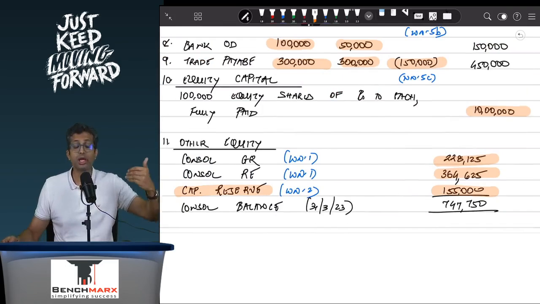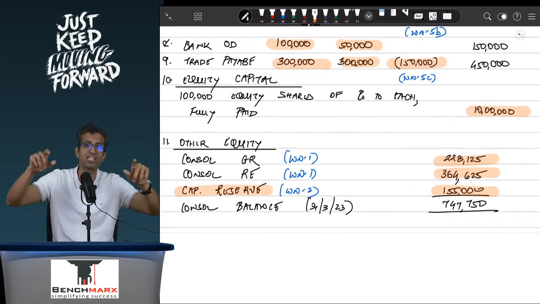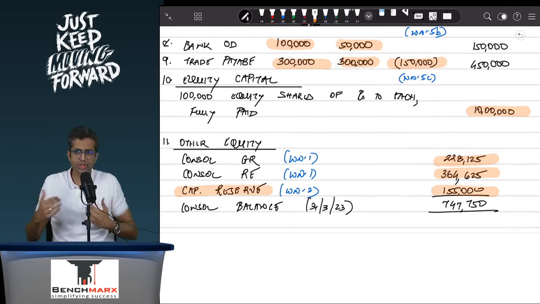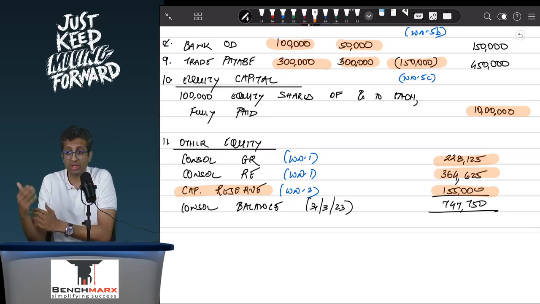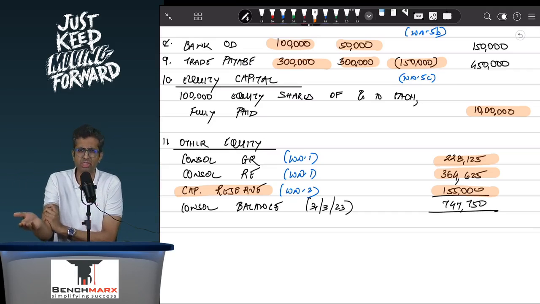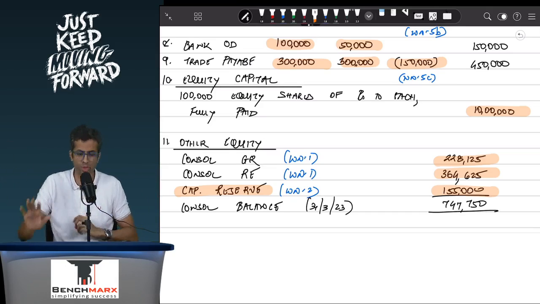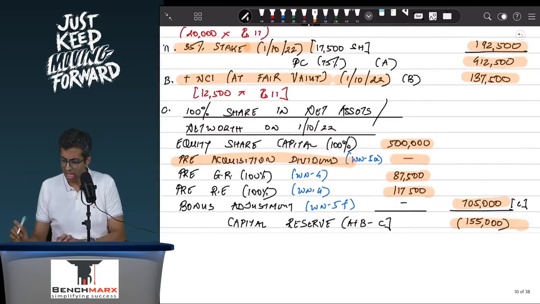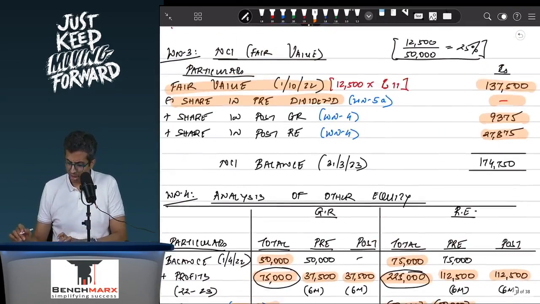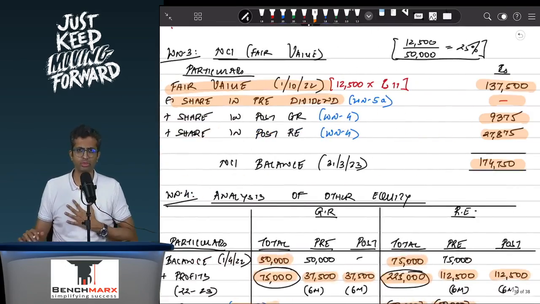In my opinion, it could have been very much possible to offset it and net it off from goodwill, because I'm acquiring a subsidiary. First of all, there is some goodwill appearing in the subsidiary's books. If there's also a capital reserve, you should net them off, but the institute has shown it separately, so we show it separately over here, 1,55,000 within the capital reserve. Okay, and 1,74,750 will be your non-controlling interest, which will appear in your balance sheet.